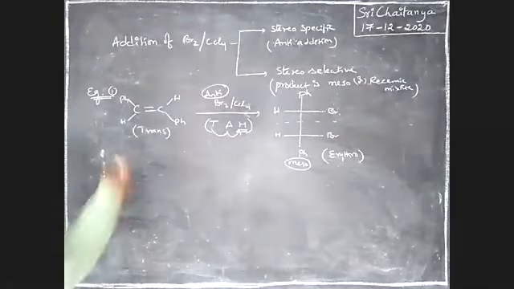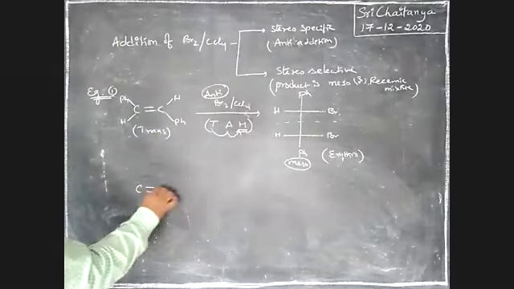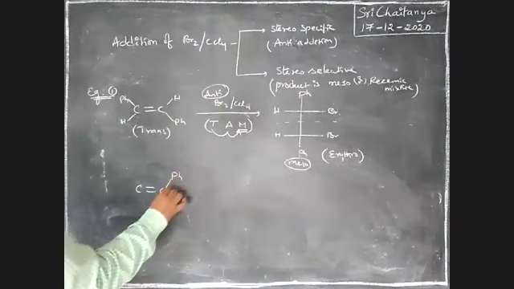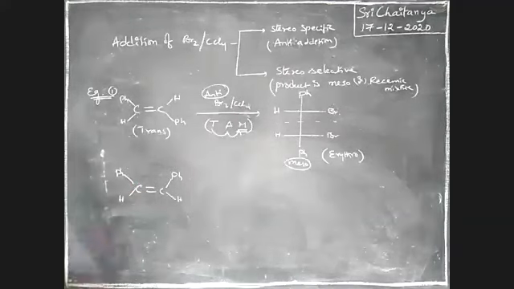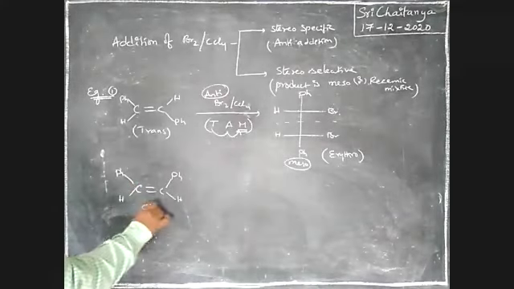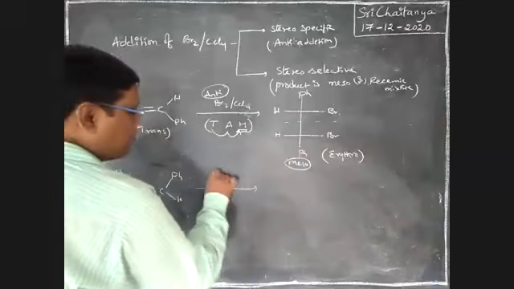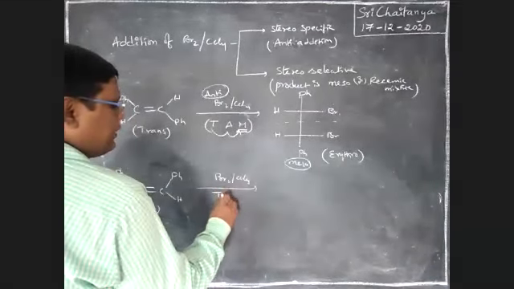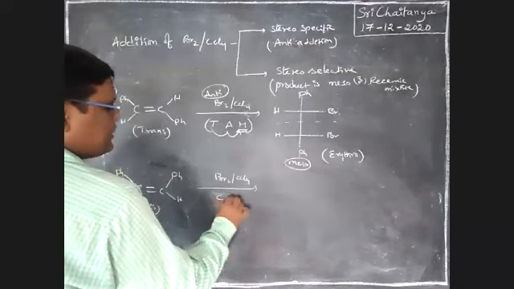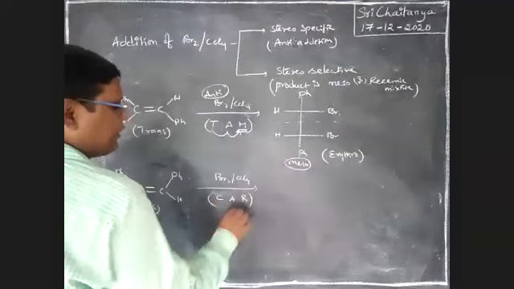For example, if a cis compound is taken, C double bond C, Ph, H, Ph, H, it is a cis compound. Now Br2 in CCl4 is applied to the cis compound.